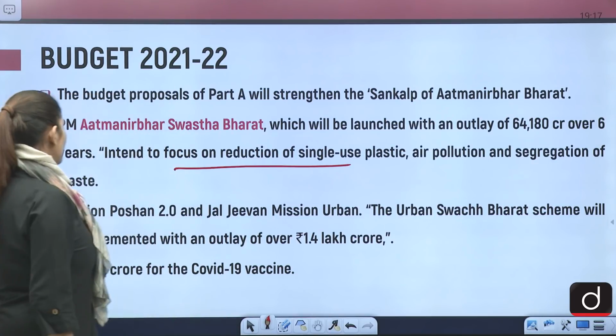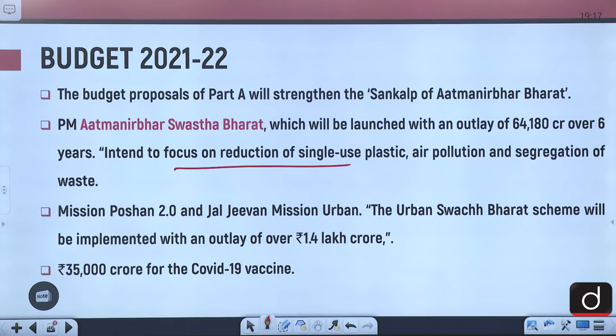Alright, moving on. Mission Poshan 2.0 also has been launched, and Jal Jeevan Mission Urban. The Urban Swachh Bharat scheme will be implemented with an outlay of over 1.4 lakh crore. Also, rupees 75,000 crore for the COVID-19 vaccine.